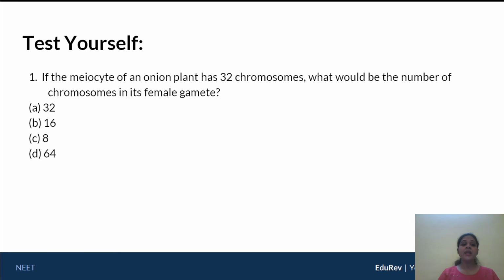The first: if the meiocyte of an onion plant has 32 chromosomes, what would be the number of chromosomes in its female gamete? Now we have already discussed that the meiocyte is the diploid mother cell that must undergo meiosis. So obviously, if the meiocyte is 2n, that is 2n is equal to 32, obviously the gamete has to be half of that. So the answer here is 16.